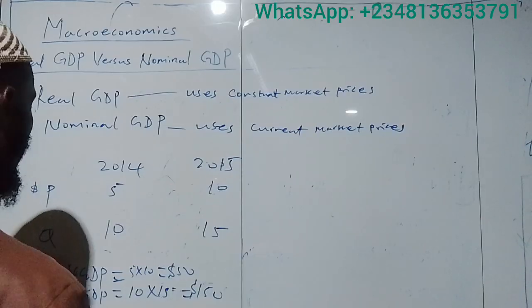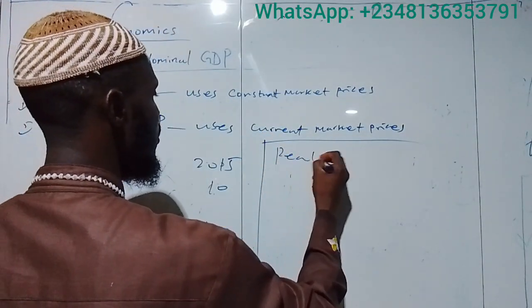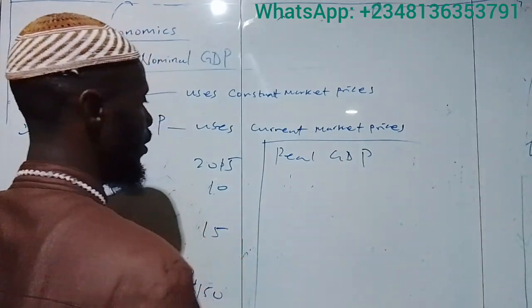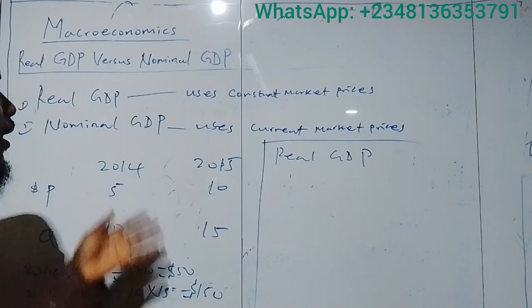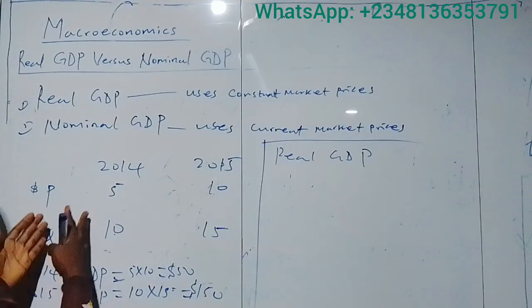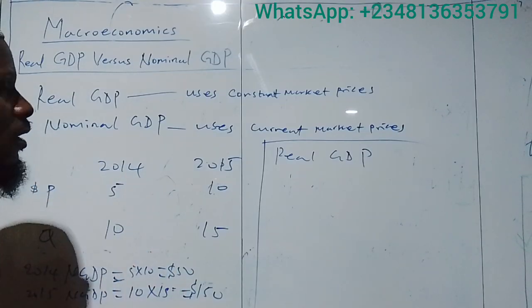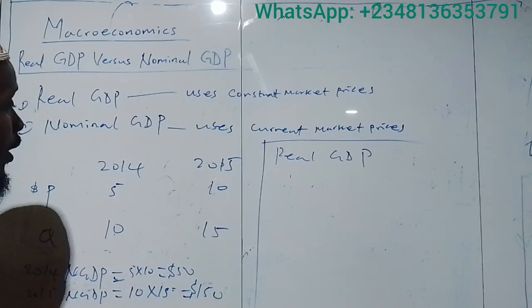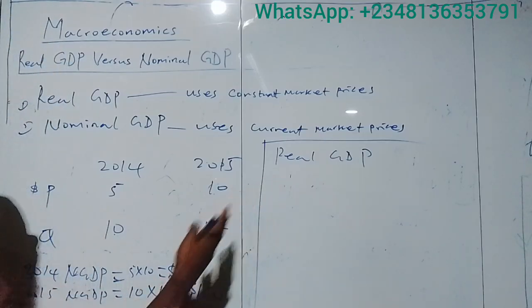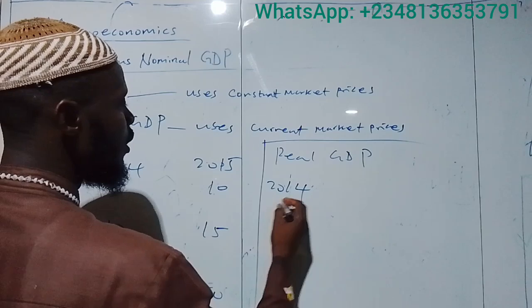What if you want to calculate real GDP? Since I only have two periods here, automatically the constant market price will be the price in the previous year, which is 2014 here. If you have more than two years, you will be told which year you should use as your base year, so that you know the year whose market prices you are going to use. Now, in 2014, what is the real GDP?